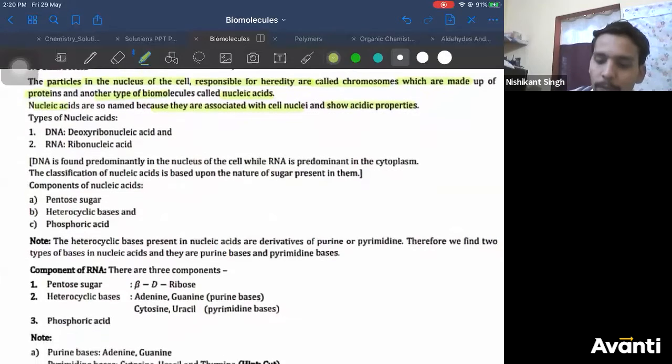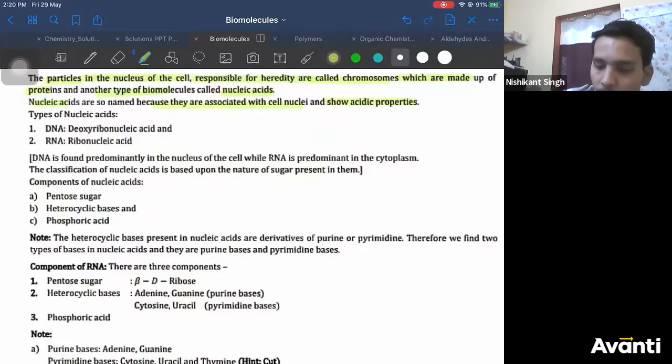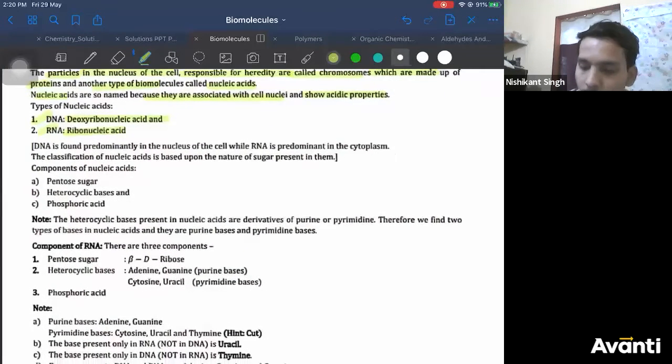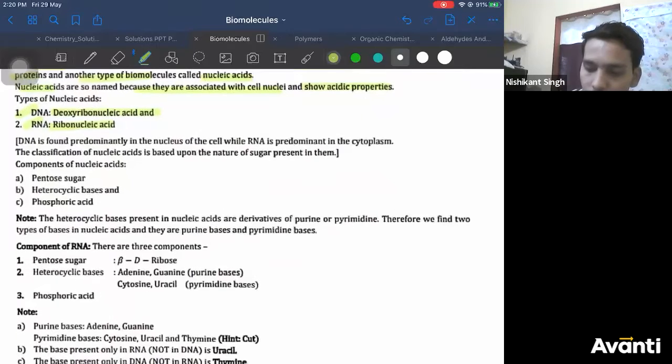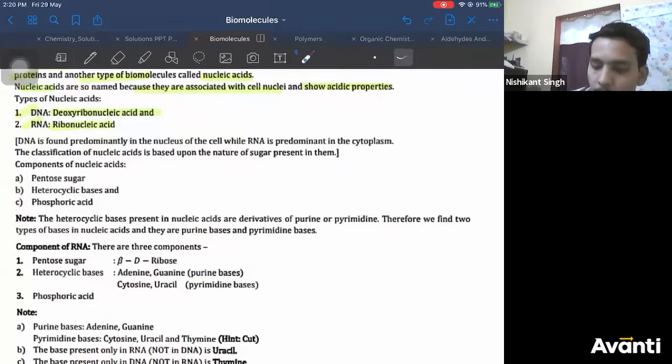Coming to the types of nucleic acids, there are two types: deoxyribonucleic acid and ribonucleic acid, DNA and RNA. Right? Now, DNA is found predominantly in the cell nucleus, while RNA is predominant in the cytoplasm. You find RNA in the cytoplasm. Can you recall where RNA is present? There are three types of RNA actually. So we can't generally say they are present at one location, right?